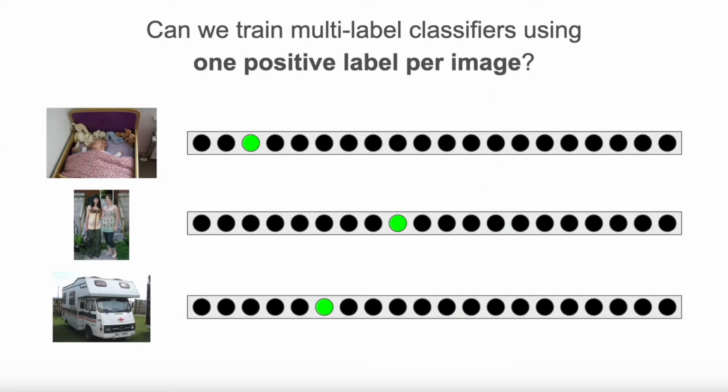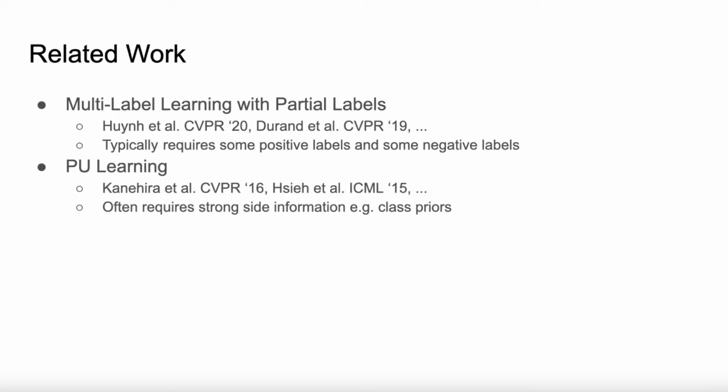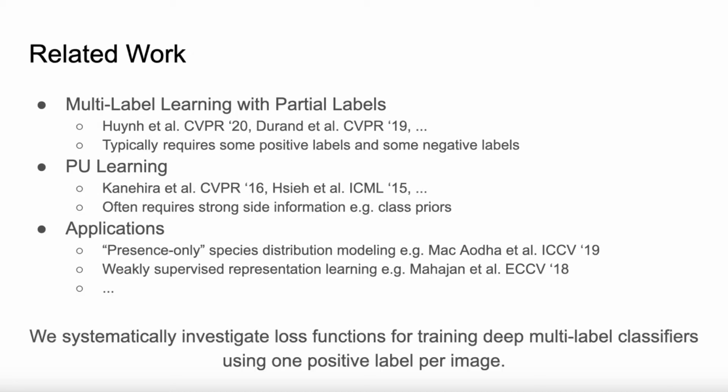In this paper, we study methods for training multi-label classifiers using only one positive label per image. Successfully addressing this problem would significantly reduce the cost of annotating training data for multi-label classifiers. A number of papers have studied the problem of multi-label learning with partial labels, but they typically require both positive and negative labels. PU learning aims to train classifiers using only positive and unlabeled data. However, these methods often require strong side information such as class priors. Finally, there are several application areas such as species distribution modeling and weakly supervised representation learning where single positive labels arise naturally. Our work systematically investigates loss functions for training deep multi-label classifiers using one positive label per image.